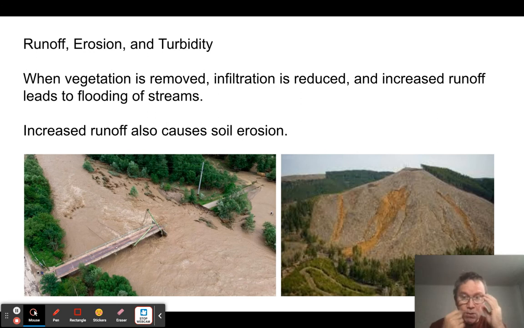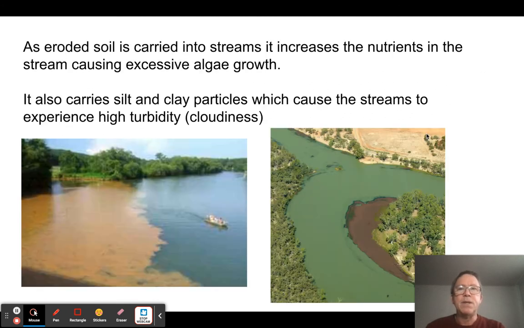So if you take the vegetation away, the water just flows down the hill. You see, this is what turbidity looks like when it gets into the water. You get flooding events that wash out roads and houses. You take soil that was on the hill and bring it down into the streams. Then this turbidity gets in the water. So this cloudiness interferes with fish.